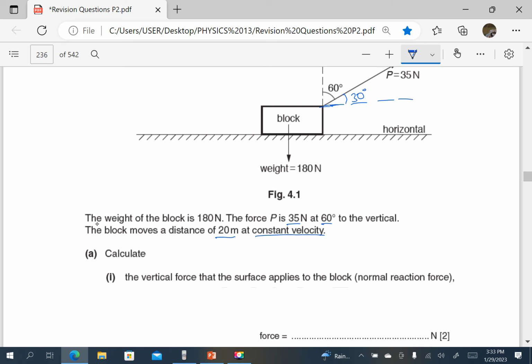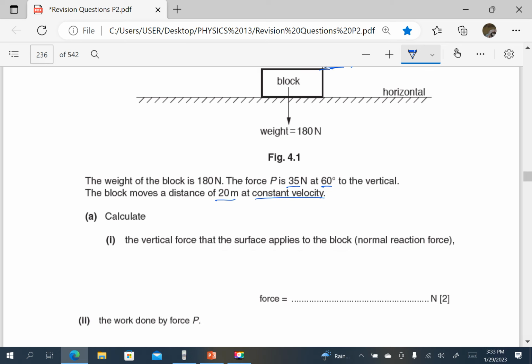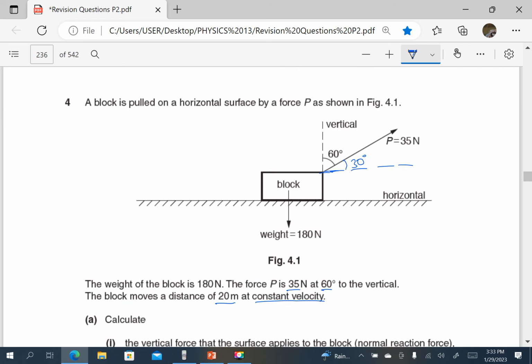That means the resultant force is 0. The acceleration is 0. Calculate the vertical force that the surface applies to the block. That is the normal reaction. So there is a vertical force which the surface exerts to the block, which is the normal reaction. And if we consider equilibrium in the vertical, it means I have to resolve P in the vertical to point upwards, and that is P cos 60. So P cos 60 plus R must be balancing the weight in the vertical.